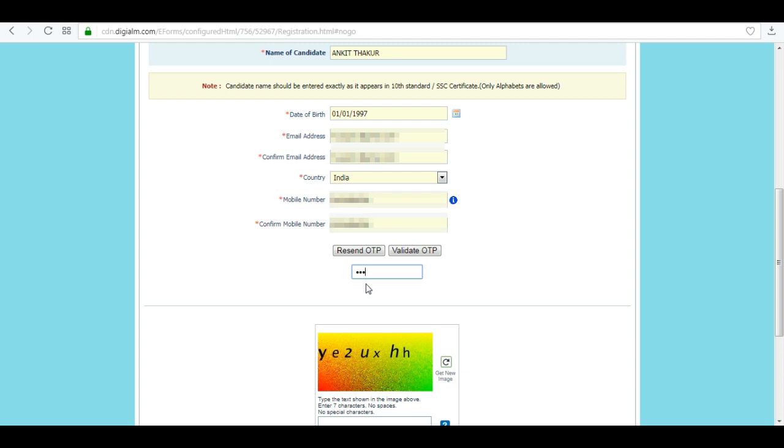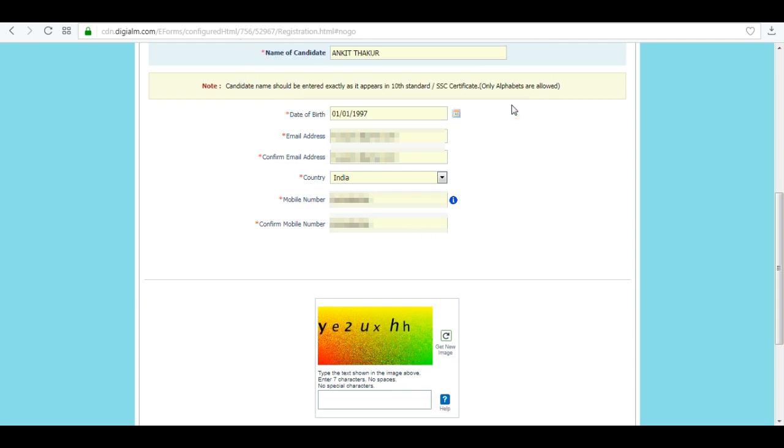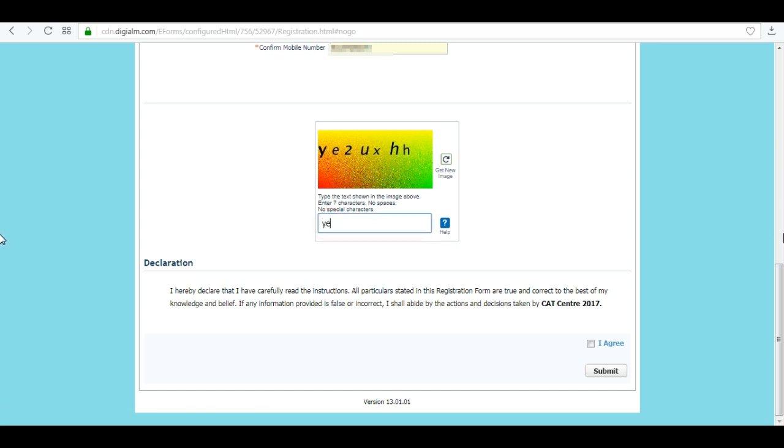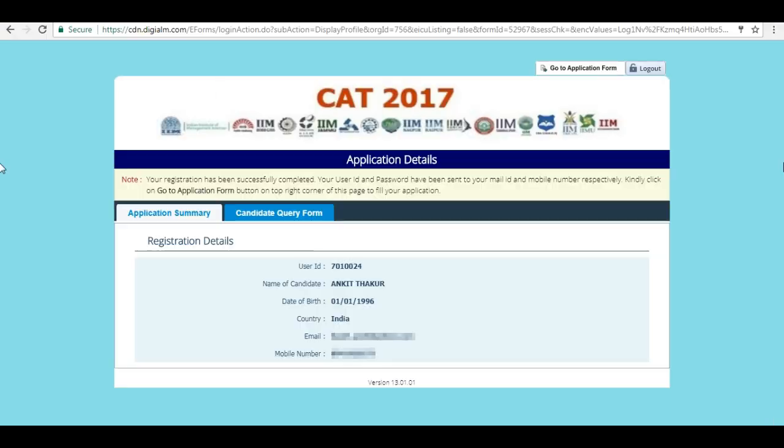Now enter the OTP that has been sent to your mobile. Validate your OTP. Fill the CAPTCHA code again. Tick the box and click on submit. Now your registration details. Your registration is successful.